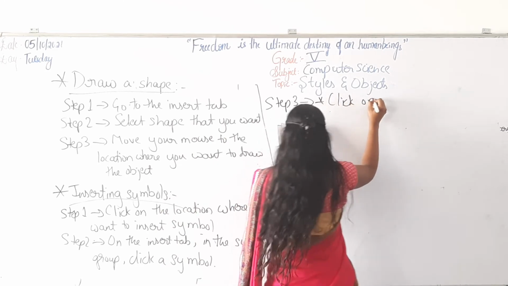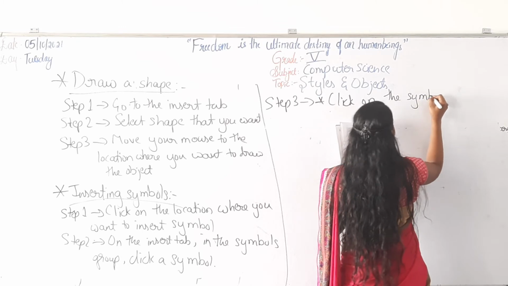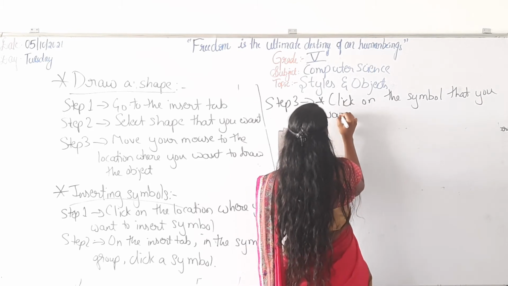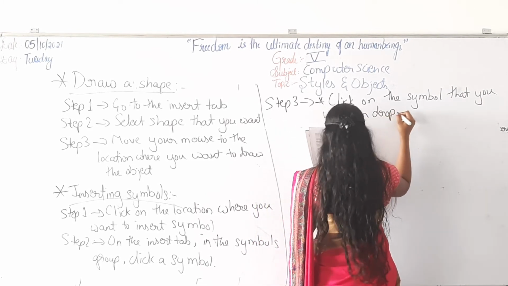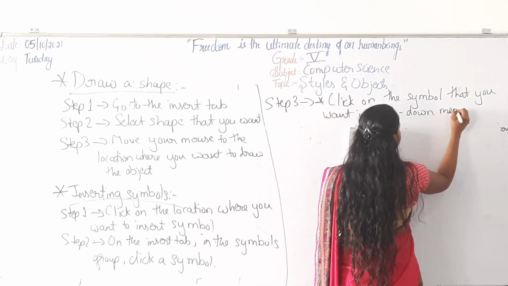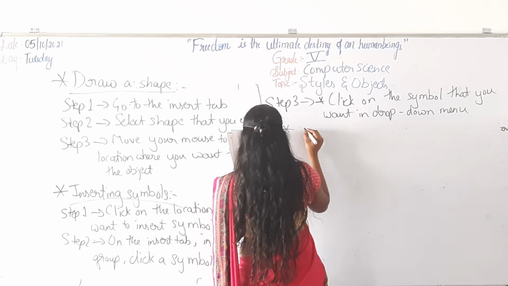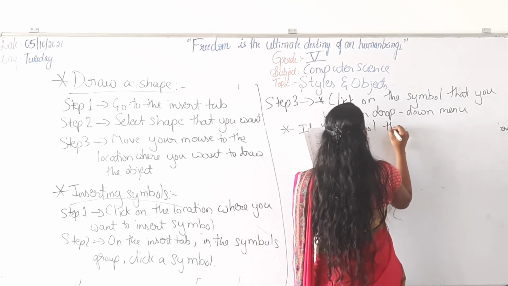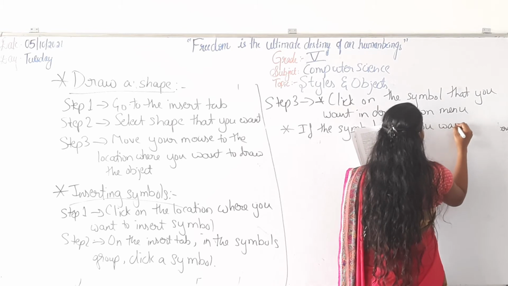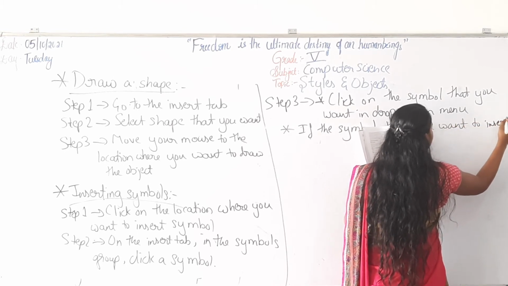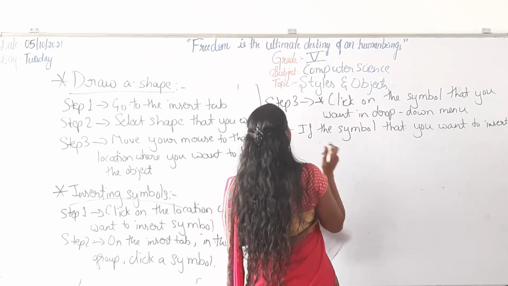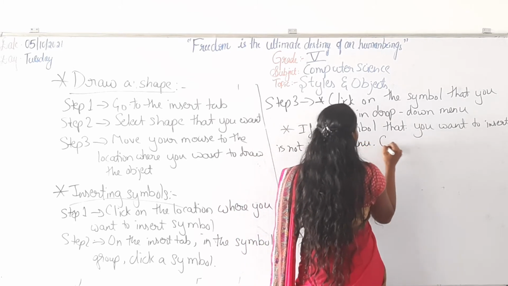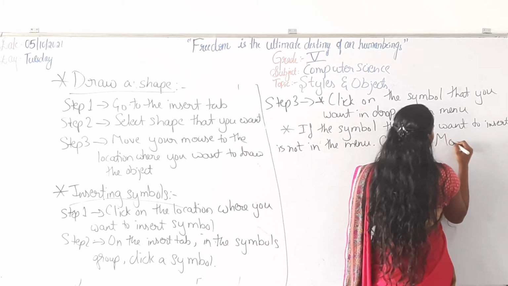Click on the symbol that you want to insert in the drop-down menu. In step 3, if the symbol you want to insert is not in the menu, click on More Symbols.